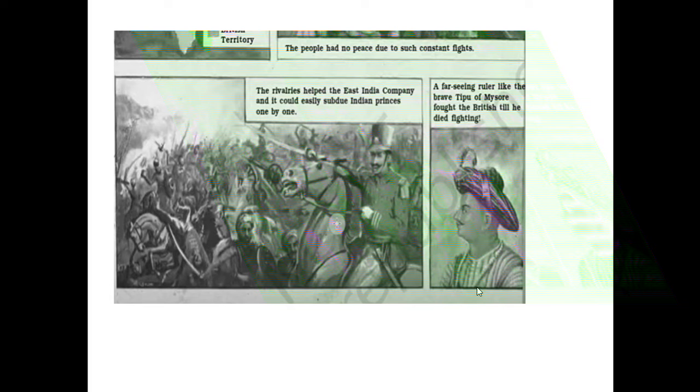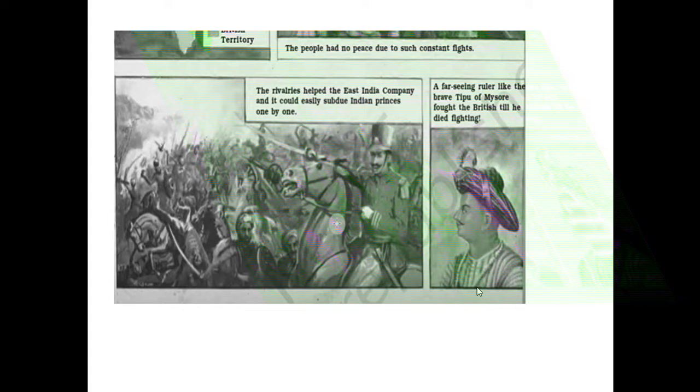Some say now we have become slaves of foreigners. Some spoke good of the Britishers, some spoke good of our own countrymen. This was the feeling they had.